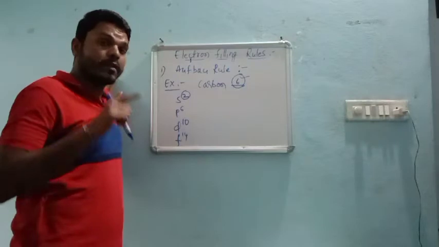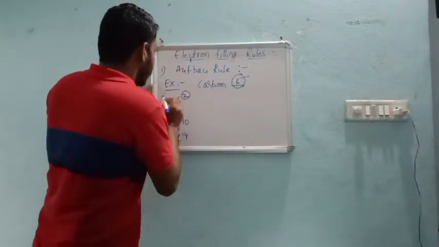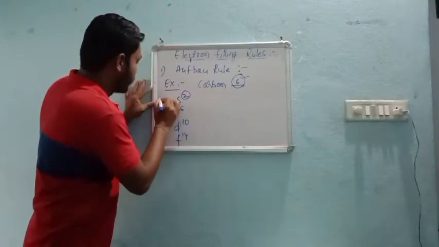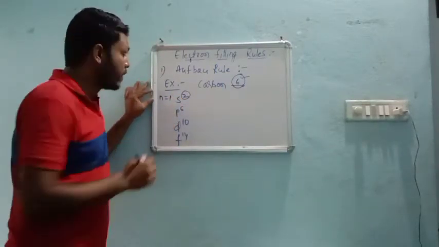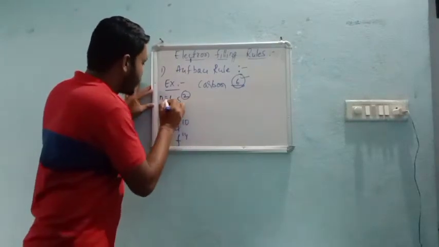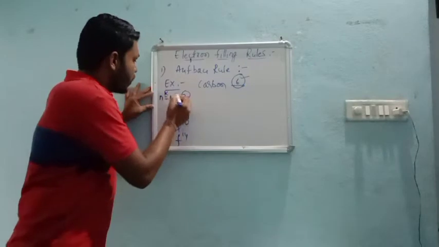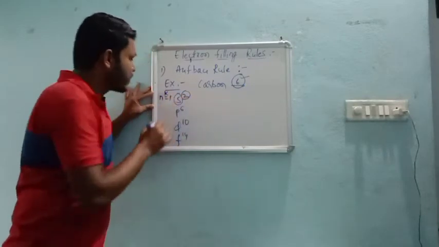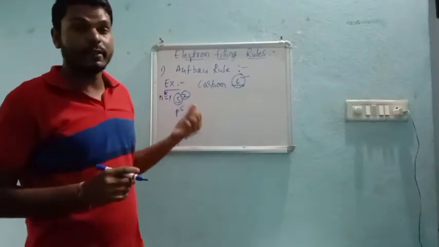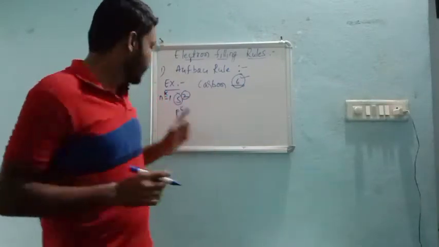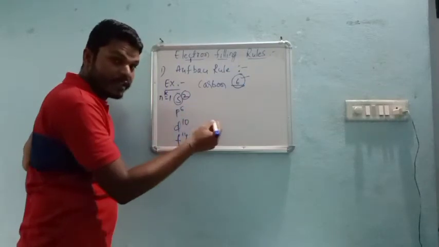Remember the last video. The s will come in the first shell. That means n is equal to 1 shell, and that shell is nothing but the K shell, and in that shell only s will be present. In the same way, s and p are present in the second shell.